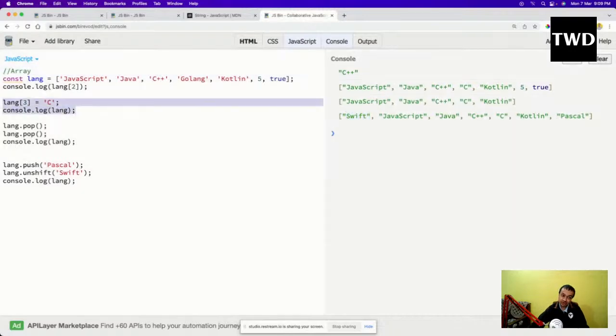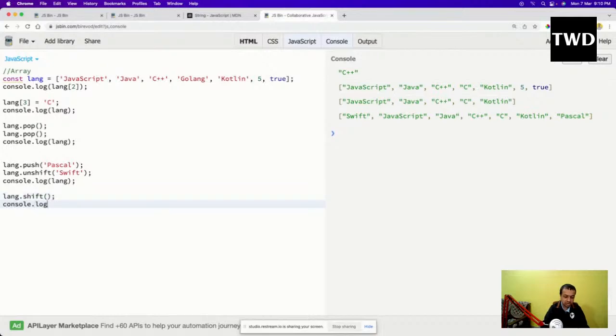And as I've told, we should avoid doing this because it is actually changing something. We should always try to use push, pop, and shift. We have something to remove from the start also, while pop removes from the end. So lang dot shift, like this, and console dot log of lang.